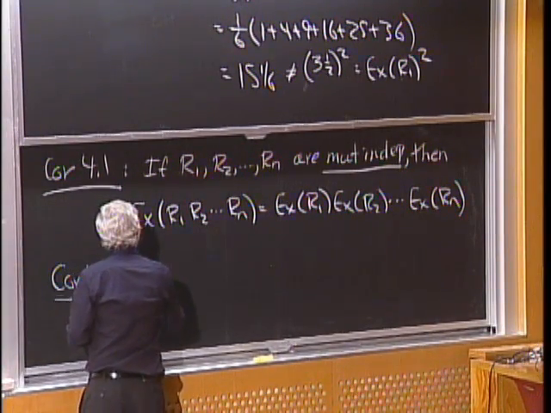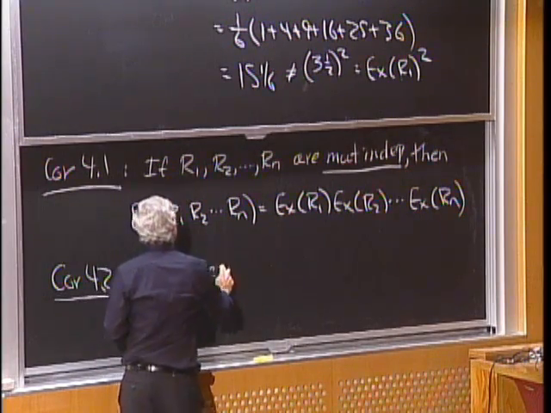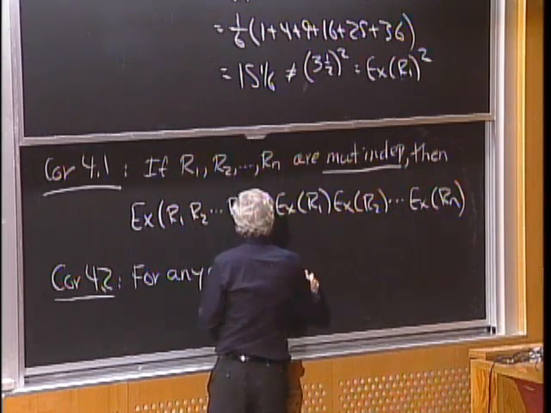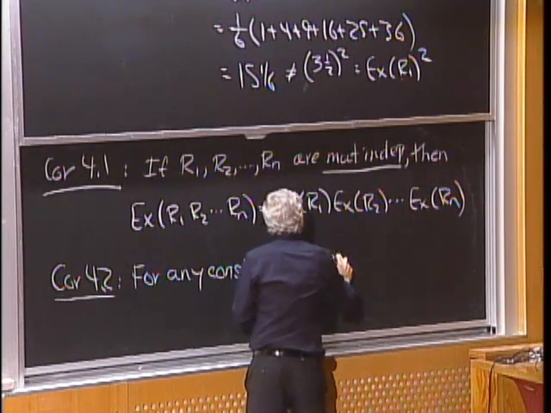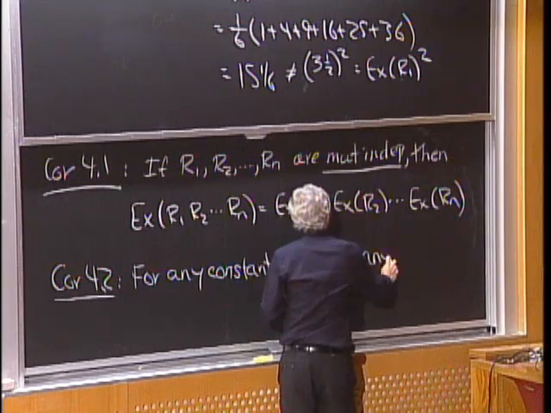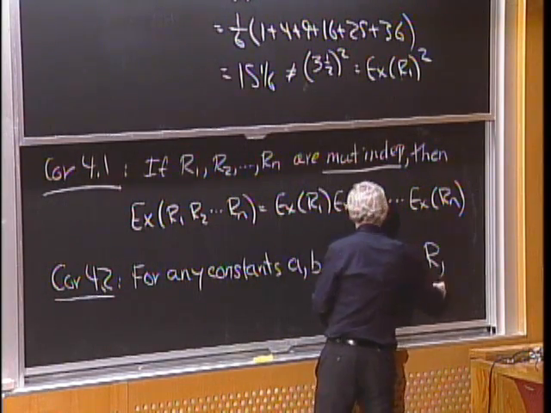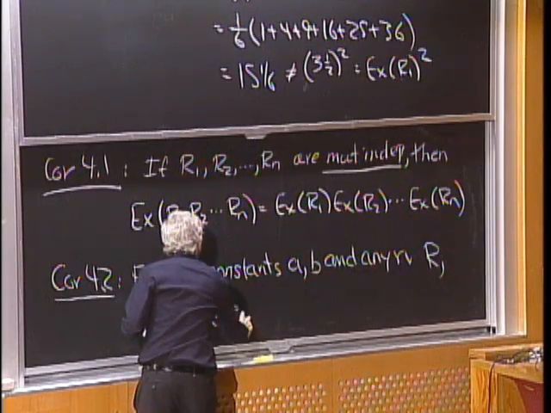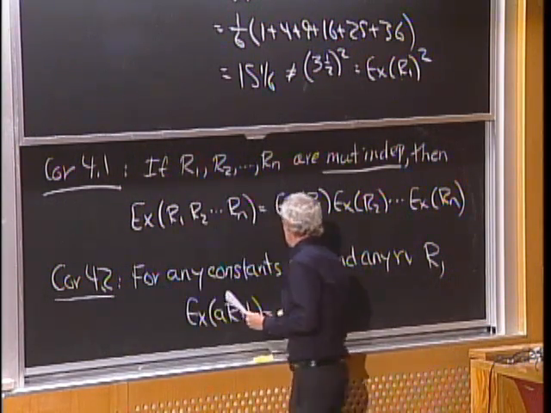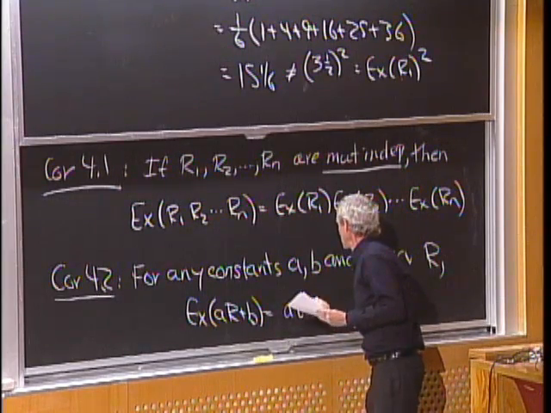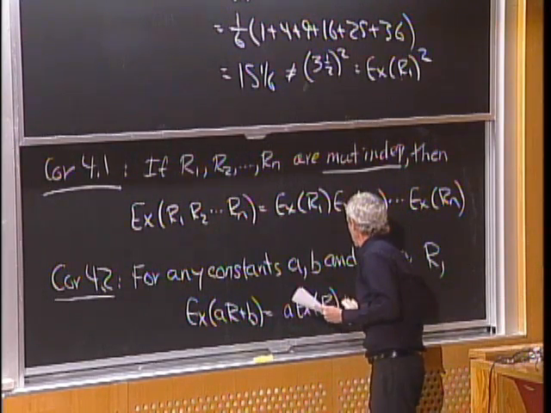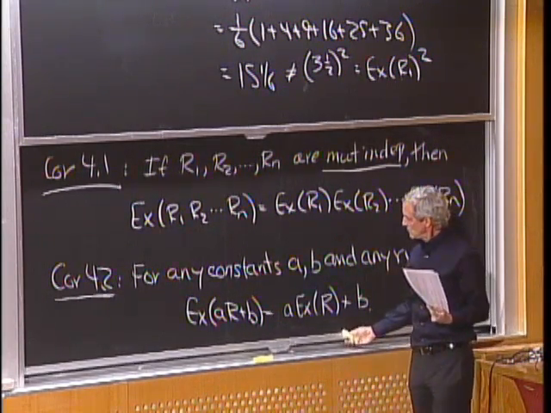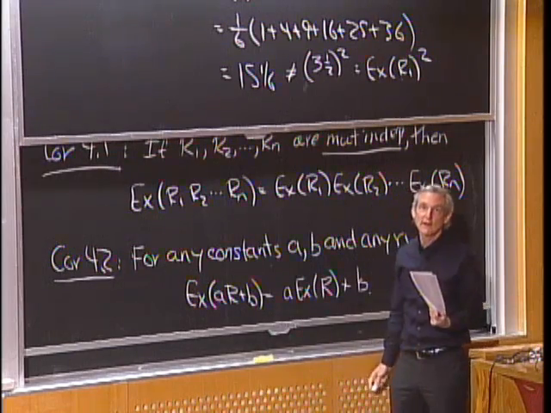And that says for any constant values A and B, and any random variable R, the expected value of A times R plus B is simply A times the expected value of R plus B. And the reason that's true, well, the sum works because of linearity of expectation.